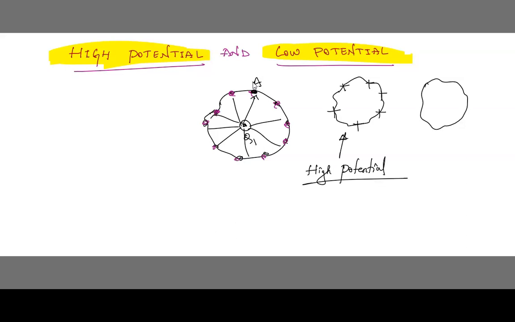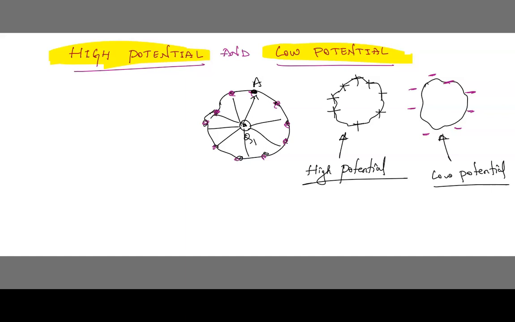Are you getting, children? So what is high potential? If the body has positively charged particles, if positive charges are present, then this body is called high potential. If this body consists of negatively charged particles, then this type of body is called a low potential body. I know the concept is clear. If the body has positive charge, it is called high potential. If the body consists of negative charge, it is called low potential.